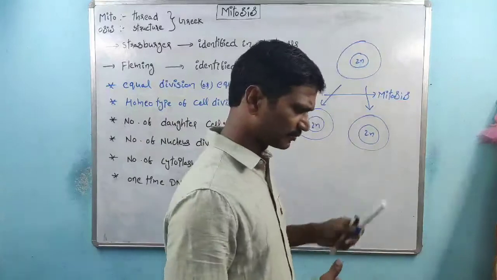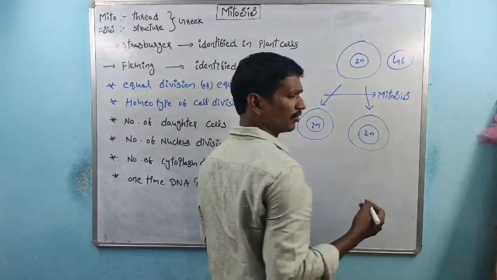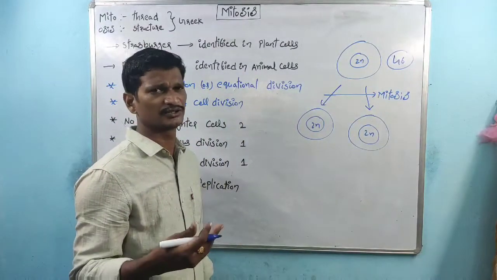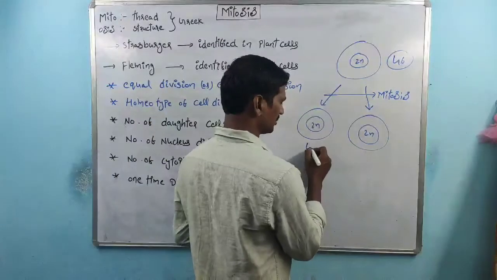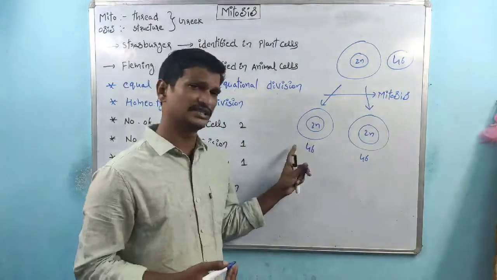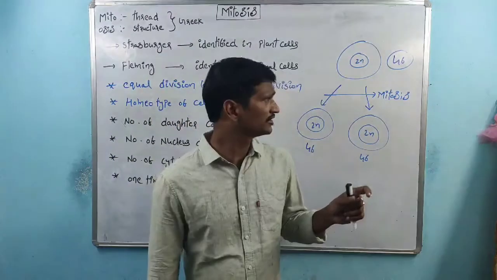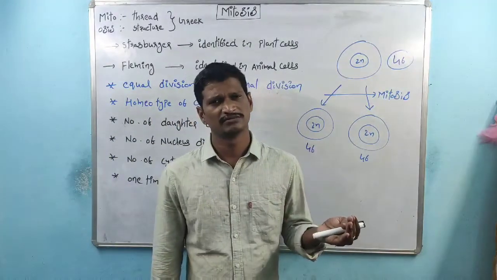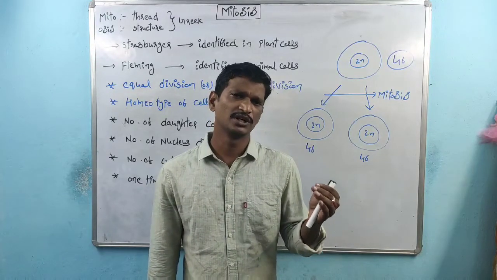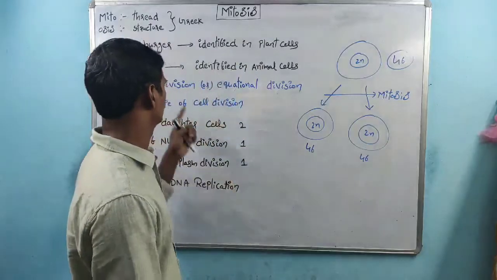In another way of explaining, for human beings, within body cells there are 46 chromosomes. If the cells undergo the mitosis process, each daughter cell also has 46 chromosomes. So that is about equal division. The parental cell's genetic material equals the daughter cell's genetic material. This is also called equational division.